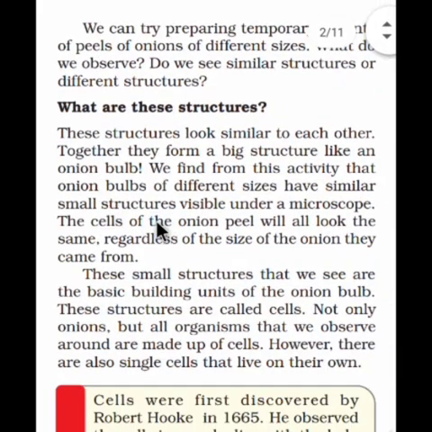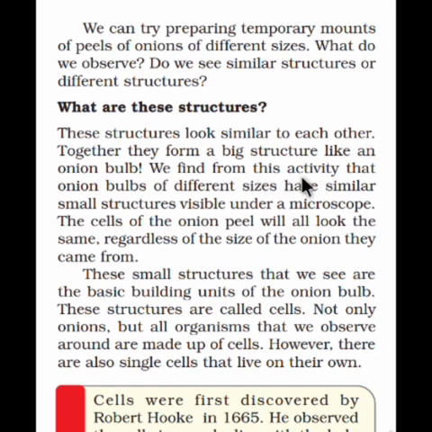We can try preparing temporary mounts of peels of onions of different sizes. What do we observe, and do we see a similar structure or a different structure? We have to answer both questions after performing this experiment. What are these structures and why are they named so? Let's see. These structures look similar to each other. It means two cells are similar to each other in appearance. Together they form a big structure like an onion bulb.